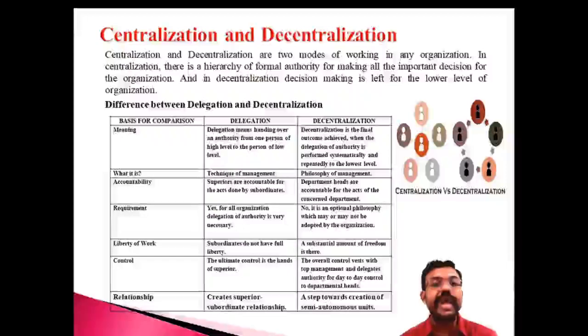Delegation is the process of handing over authority, and decentralization is the final outcome that is achieved. When the delegation result is achieved, that is decentralization. When delegation of authority is performed systematically, the term is known as decentralization. First you delegate, and after that you achieve decentralization. That's the first basic difference between delegation and decentralization.